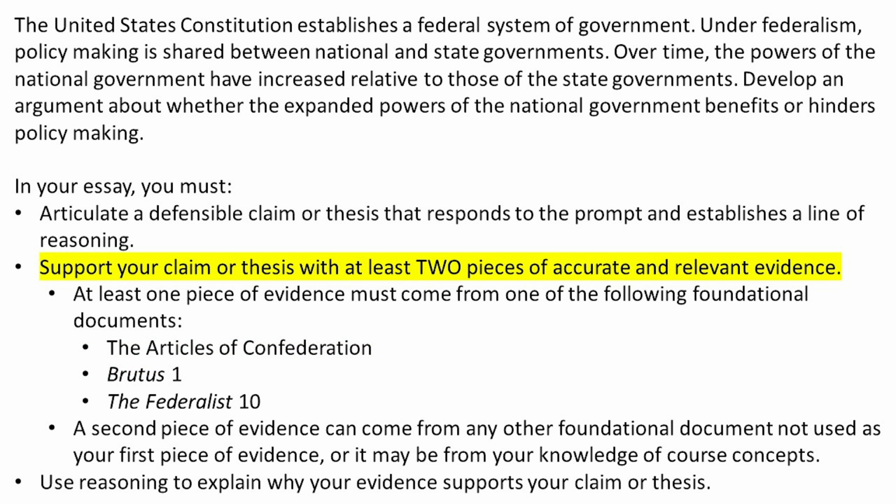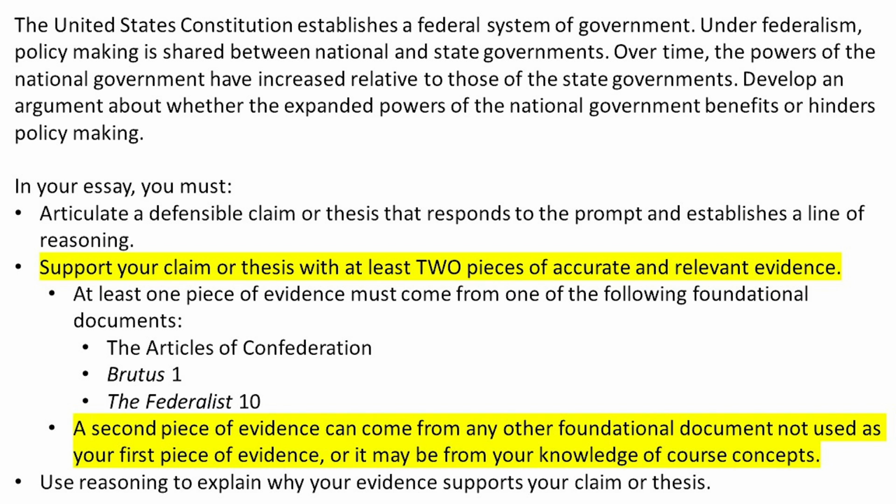But don't forget that you need 2 pieces of evidence. Before you start typing, you should know exactly what those 2 pieces of evidence will be. By the way, when you decide what your 2 pieces of evidence are, it's probably a good idea to write those down real quick so that you don't forget.